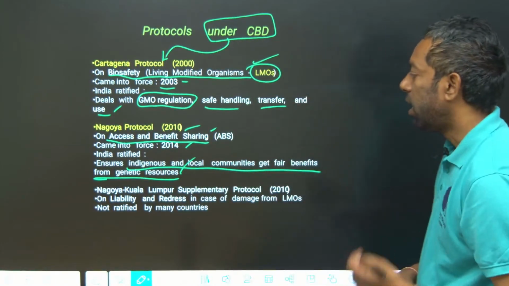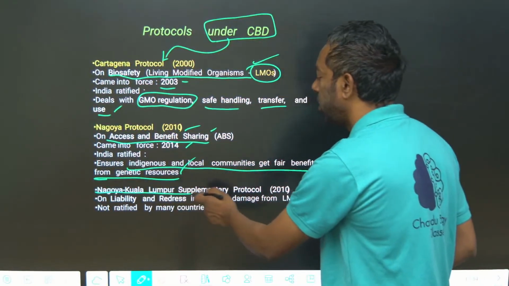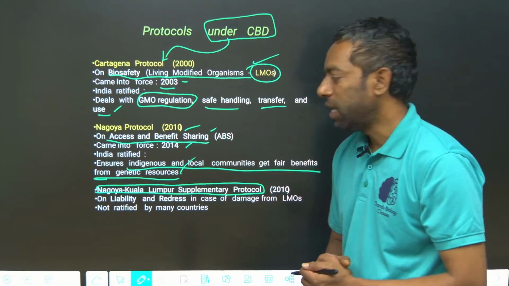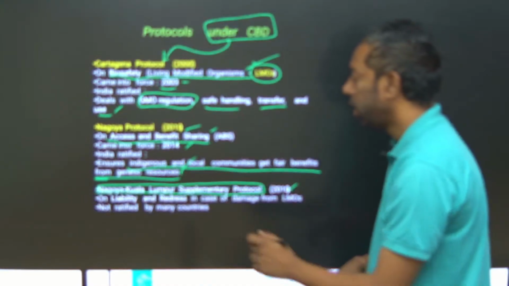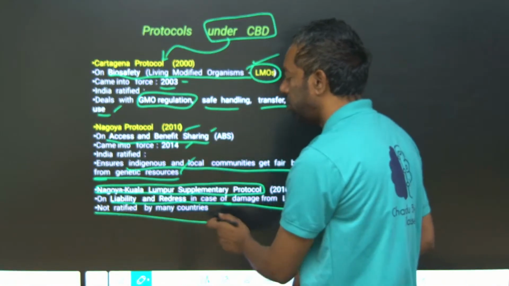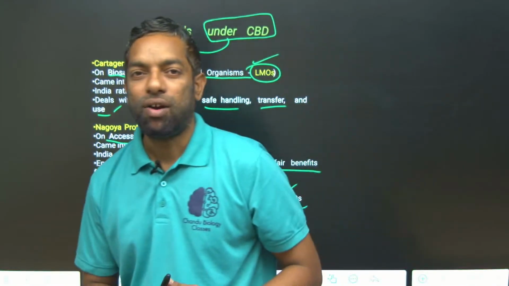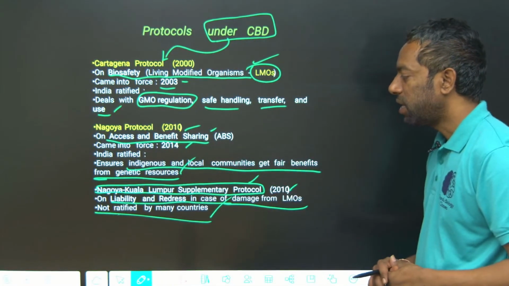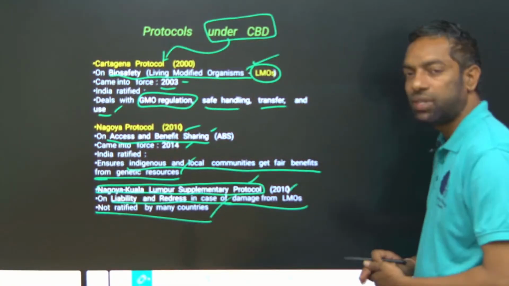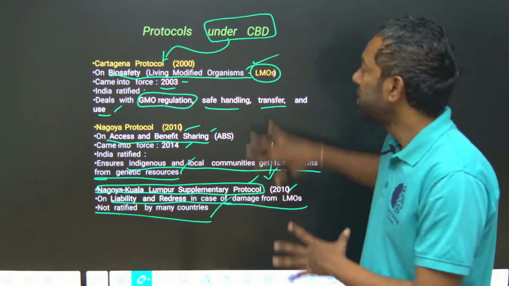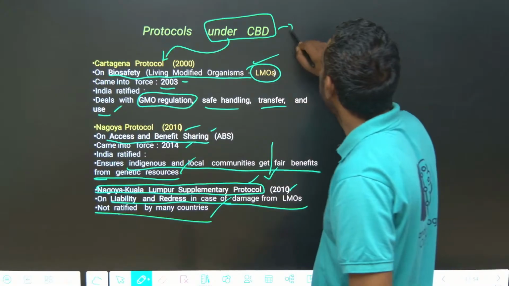After that, the Nagoya Kuala Lumpur Supplementary Protocol, supplementary to the Nagoya Protocol. Kuala Lumpur is in Malaysia. In 2010, it dealt with liability and redress for damage from LMO crops. Many countries, of course, did not accept living modified organisms, so a supplementary protocol, the Nagoya Kuala Lumpur Supplementary Protocol, took place in Malaysia. So these are under CBD under the Earth Summit.